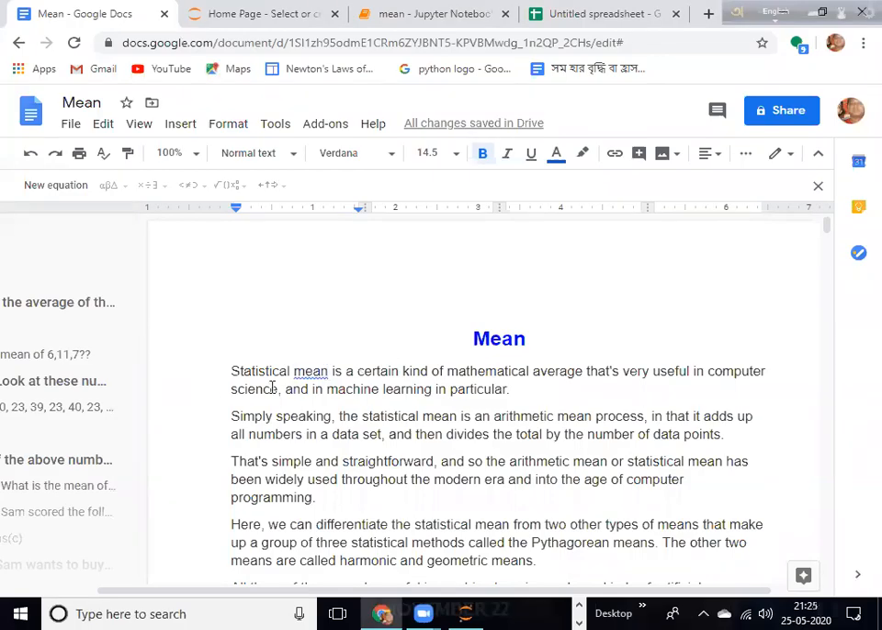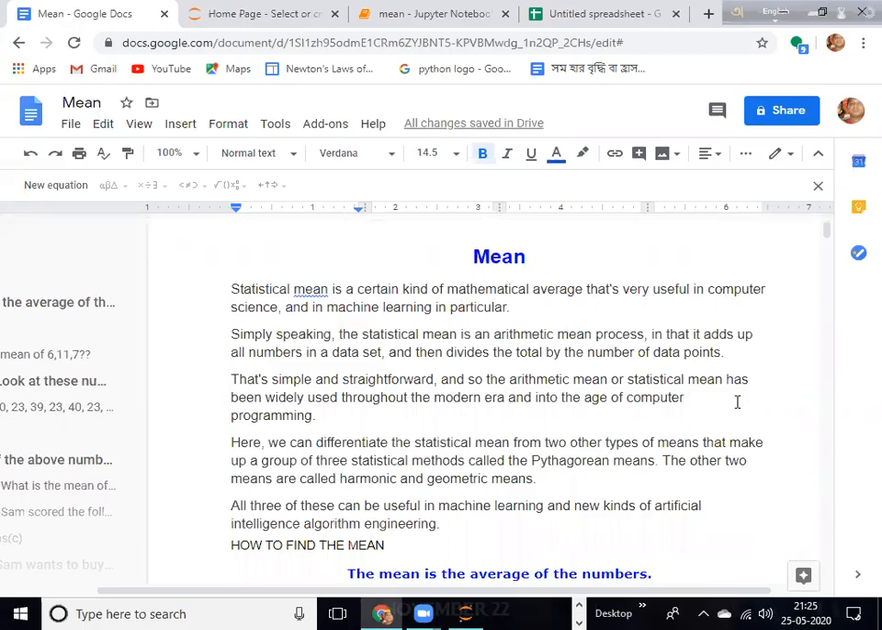Today we want to learn what statistically mean means. Statistically, mean is a certain kind of mathematical average that is very useful in computer science, machine learning, artificial intelligence, etc.